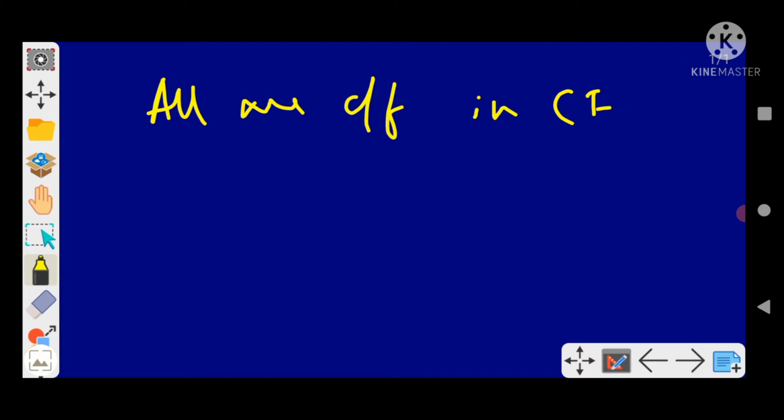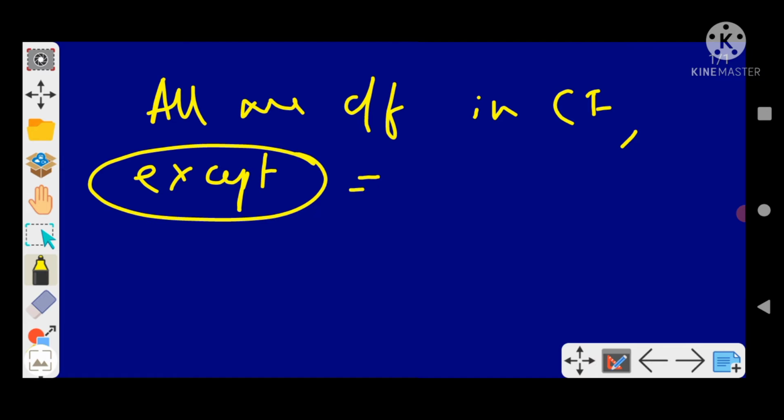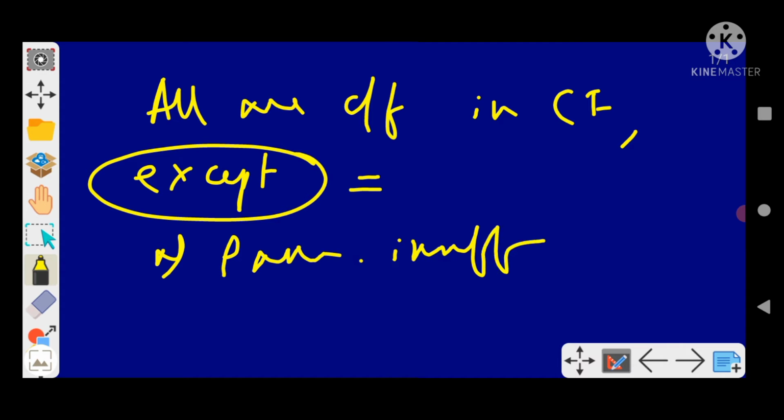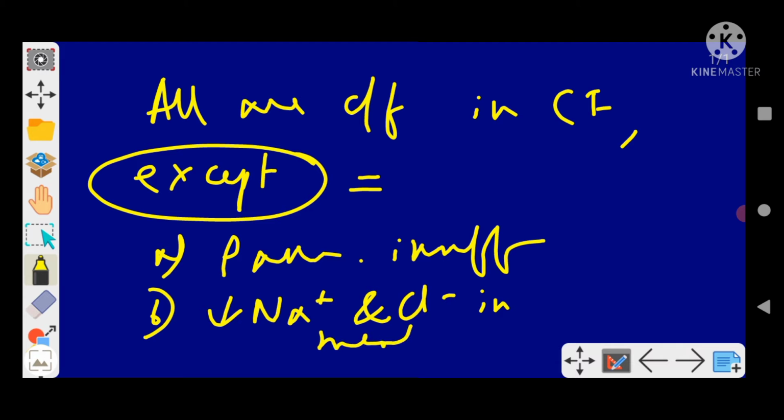Let's practice a question like, if I say all are clinical features in cystic fibrosis except... So always mark the word except. Option A, pancreatic insufficiency. Option B, decreased sodium and chloride in sweat. Option C, sinusitis. Option D, decreased mucociliary clearance.